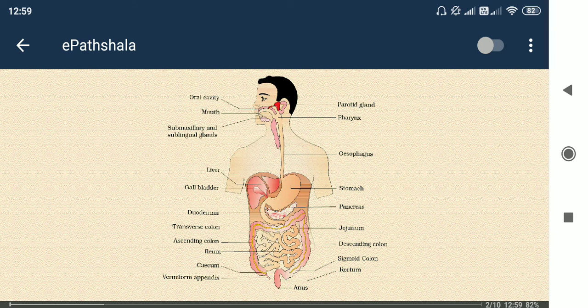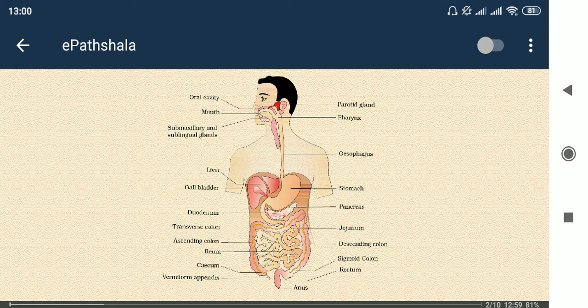Now you can see the alimentary canal system is shown here, starting from the oral cavity. In the mouth part there are two types of glands: sublingual or submaxillary, and the parotid gland. These have different types of activity. After the mouth, the pharynx portion is there.